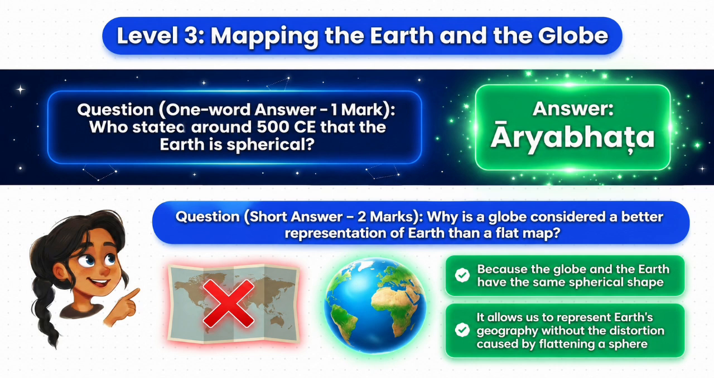Question Short answer 2 marks. Why is a globe considered a better representation of Earth than a flat map? Answer Because the globe and the Earth have the same spherical shape. It allows us to represent Earth's geography without the distortion caused by flattening a sphere onto paper.